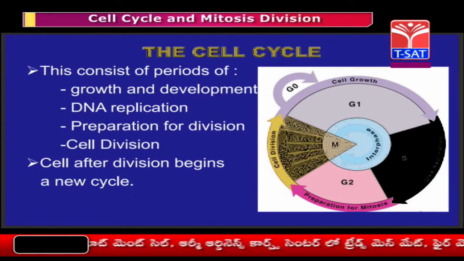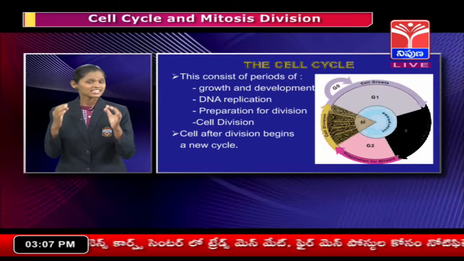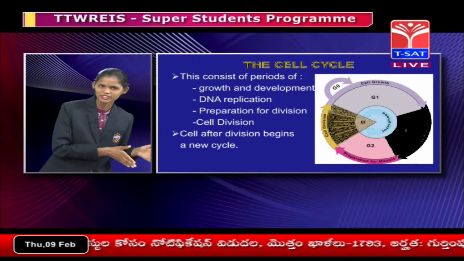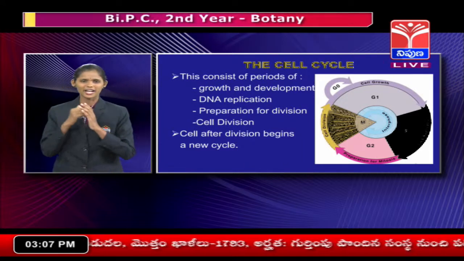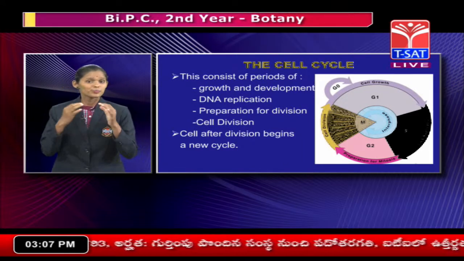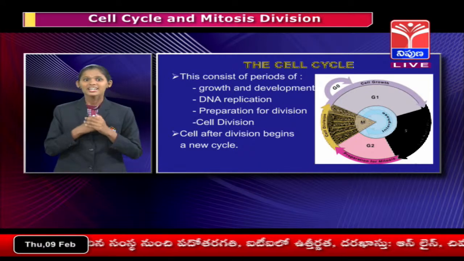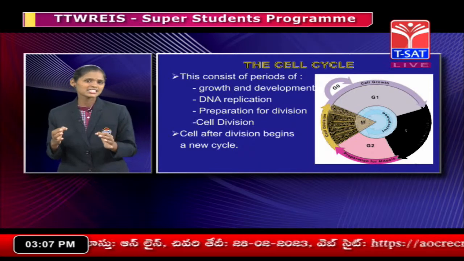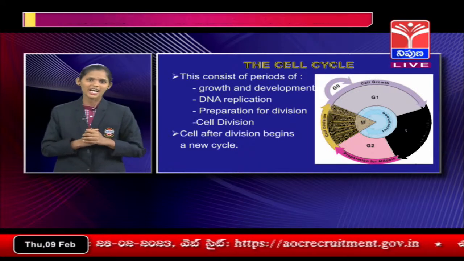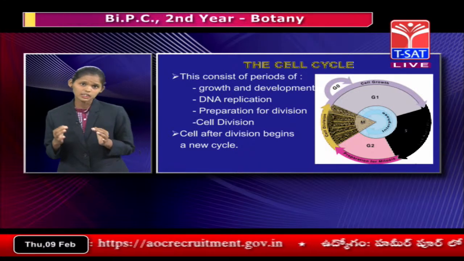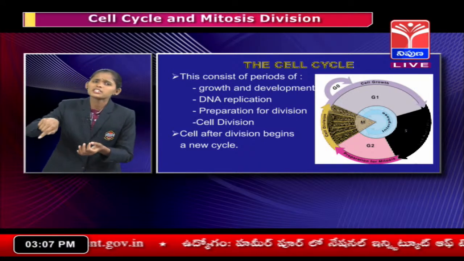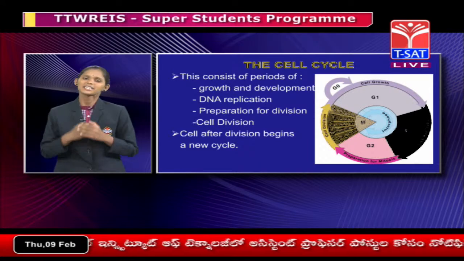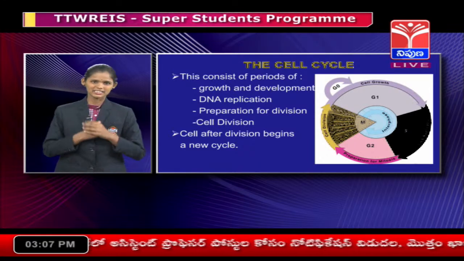Now, phases of the cell cycle. This process is more straightforward in prokaryotic organisms than in eukaryotic organisms. Pro means false, karyon means nucleus. A false nucleus is present in prokaryotic organisms, meaning the nucleus is present but it is not enveloped by the nuclear membrane. The best example is bacteria.